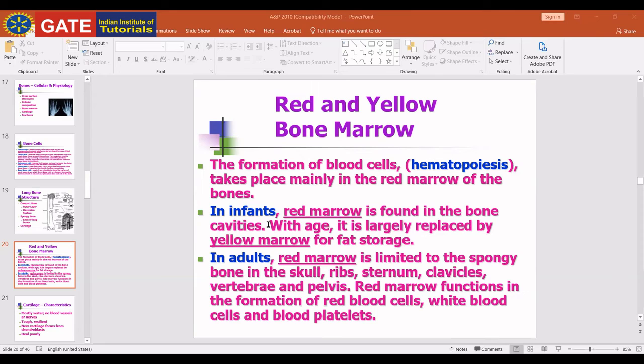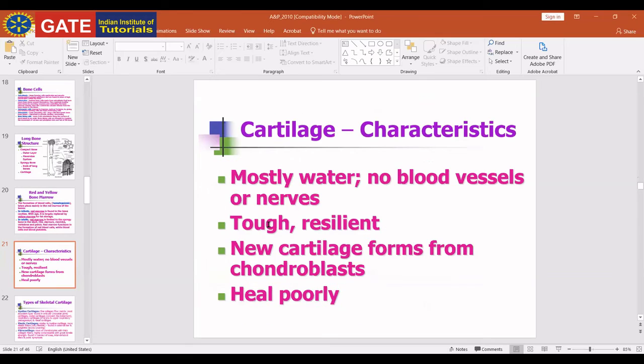Next, cartilage. Cartilage mostly contains water, has no blood vessels and no nerves, and is very tough and resistant. New cartilage is made from chondroblasts. The same terms are used for cartilage as for bone: osteo relates to bone and chondro relates to cartilage. Osteoblast is a bone-forming cell, chondroblast is a new cartilage-forming cell, and chondroclast is a cartilage-breaking cell. These are the normal cartilage cells.